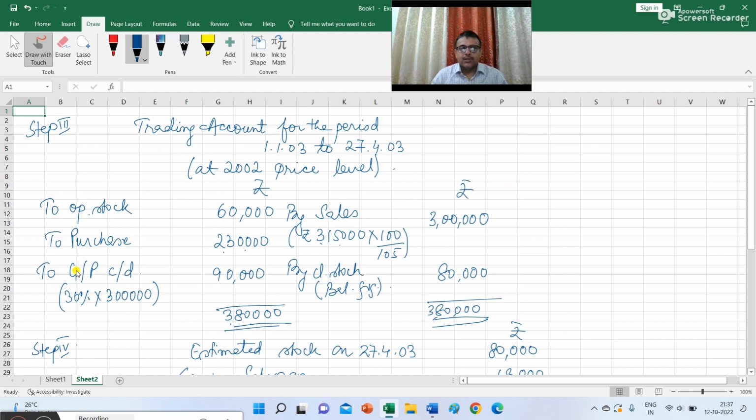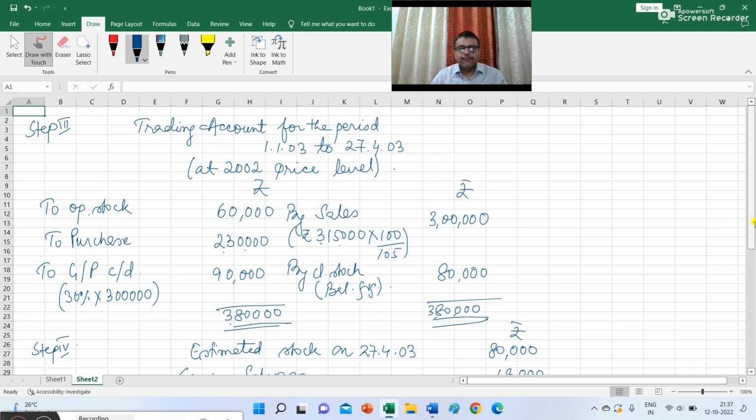So in order to use this gross profit rate and the estimated stock at the previous price level, you need to prepare the trading account for the current year till the date of fire at the 2002 price level, that is the previous year's price level.